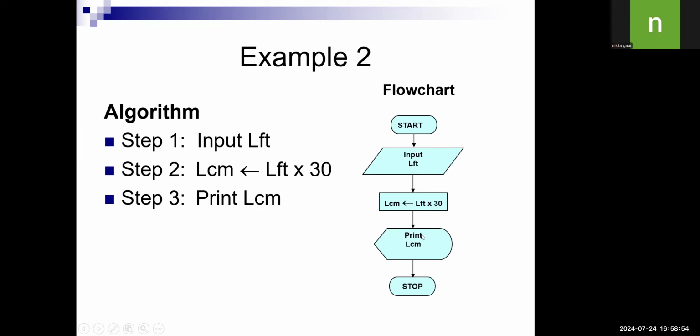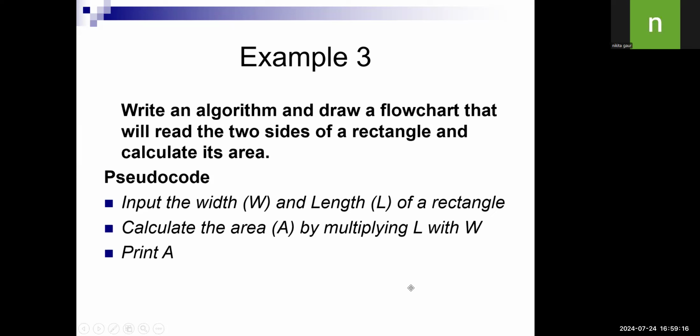For printing, this is wrong. This box only we have to use for printing also, so a parallelogram box will be used for LCM. Then we stop with the stop symbol. So we start the flowchart with start and end with stop.